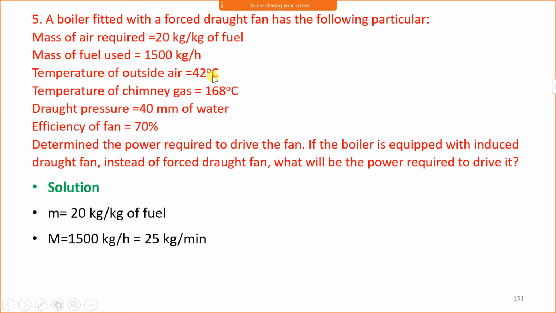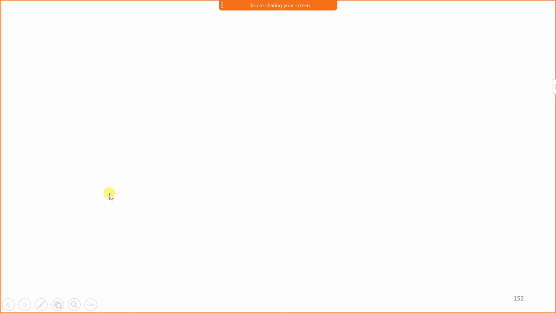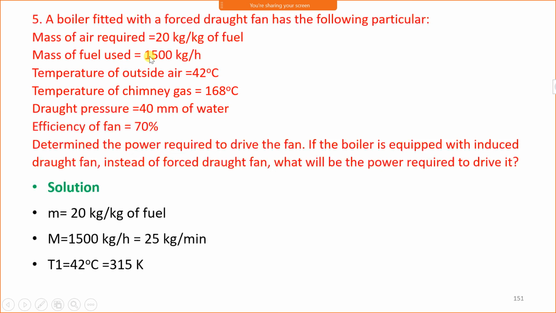Temperature of outside air, that is T1, 42 degrees Celsius, in Kelvin it is 315 Kelvin. Temperature of chimney gas, that is T2, 168 degrees Celsius, that is 441 Kelvin. Then draught pressure is 40 mm of water, that is small h. Efficiency of fan, that is eta F, 70%, that is 0.7.